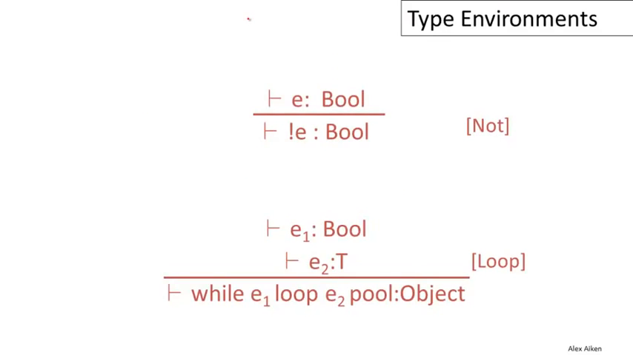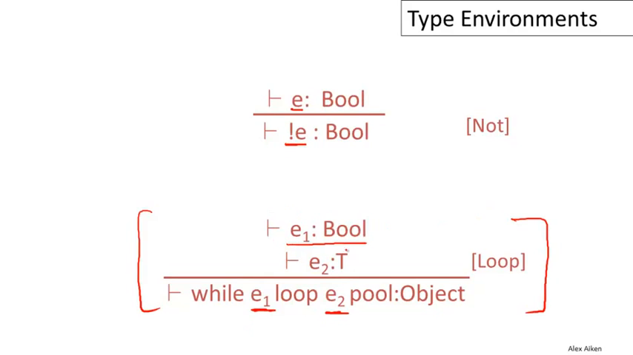Here are a couple more rules. If it's provable that an expression E has type bool, then the Boolean complement of E, not E, also has type bool. And finally, perhaps our most complex rule so far, the rule for a while loop. Recall that the E1 here is the predicate of the loop. This is what determines if we keep executing the loop or not. And E2 is the body of the loop. E1 is required to have type bool. It needs to be provable that E1 has type bool.